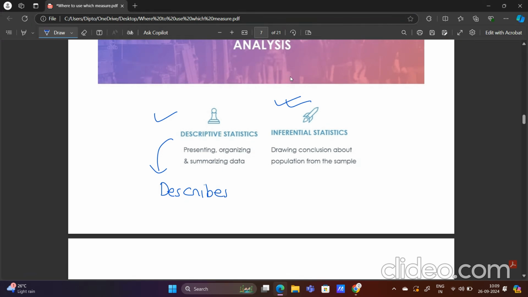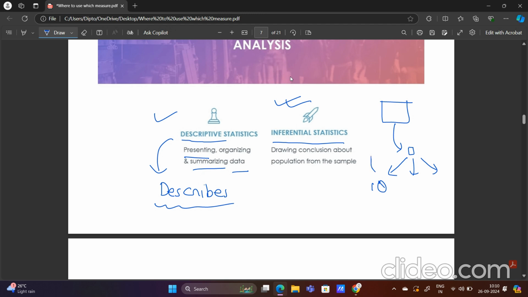Okay, so basically descriptive statistics is that part of statistics which gives us the description of data. It also helps us to understand the data, gives a presentation of the data, and gives us a summary of the data. In inferential statistics, we basically try to get a sample from the entire population, and on the basis of that sample we try to get an idea about the population. I mean, suppose that sample is giving us a mean of 10, then we get an idea that the population will also have a mean around 10.